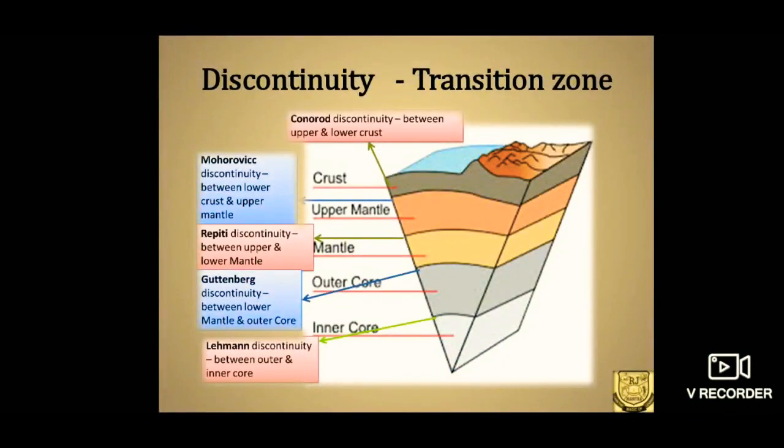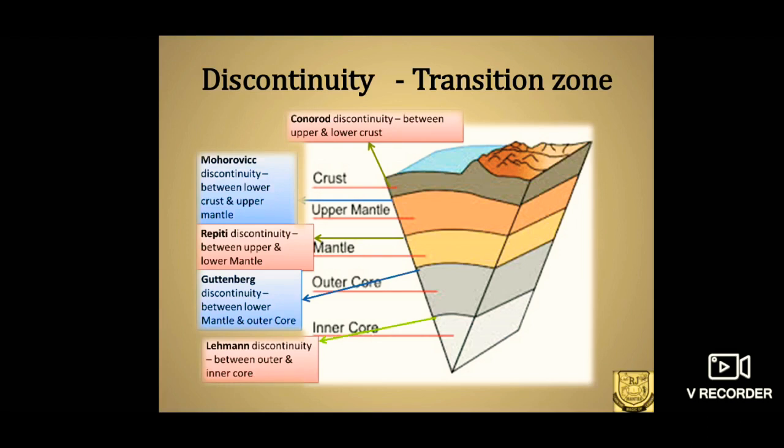As we have divided the layers of the earth into crust, mantle and core, it is essential to know that they differ in density, minerals present, as well as the state of matter of the rocks. So here we need to know what a transition zone is. That is, from one layer to another, they do not change abruptly. There is a gradual change in the density and the matter of the rock. So that particular transition zone is named after the inventors.